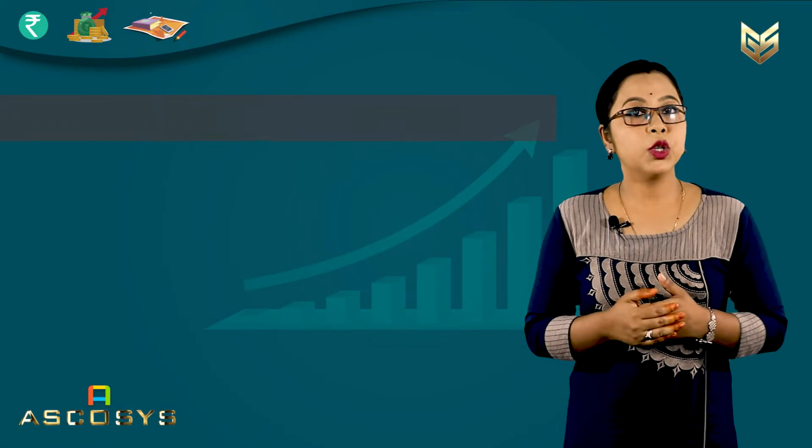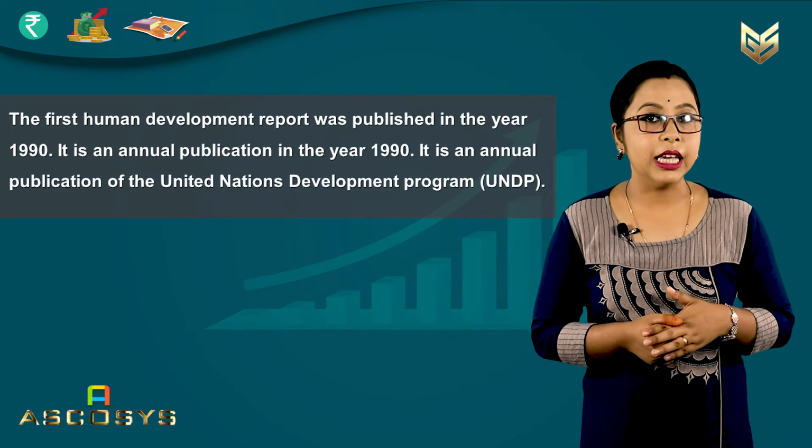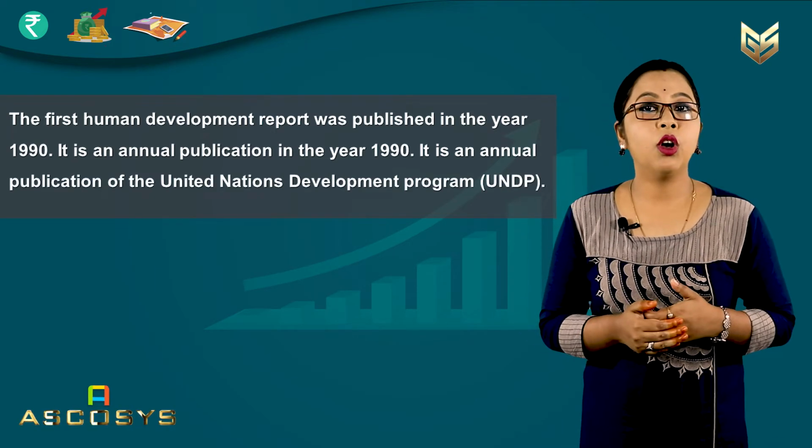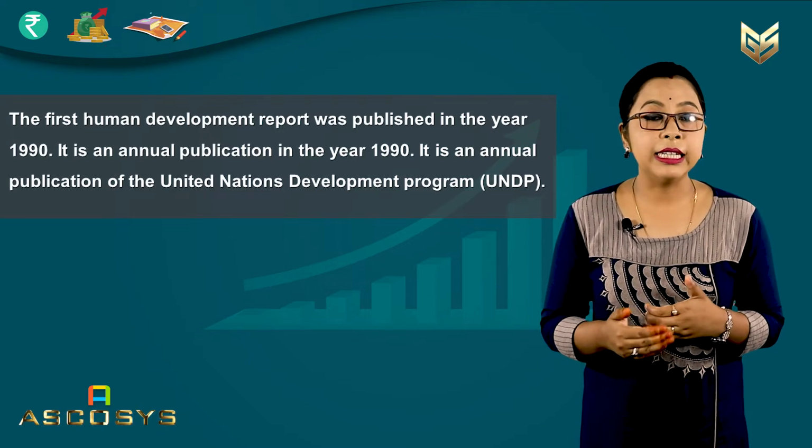Now, the first Human Development Report was published in the year 1990. It is an annual publication of the United Nations Development Program, that is UNDP. One thing you keep in mind, UNDP usually publishes the Human Development Report every year. So first it was published in the year 1990.